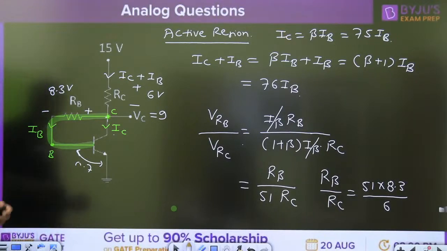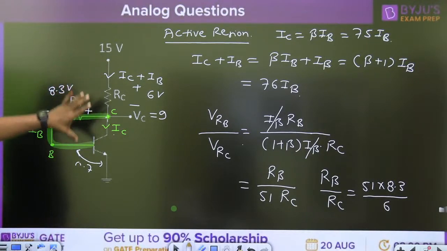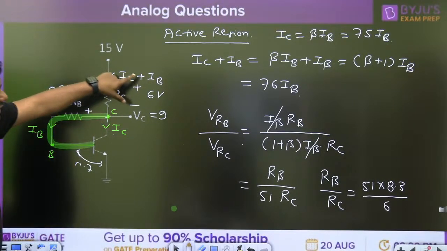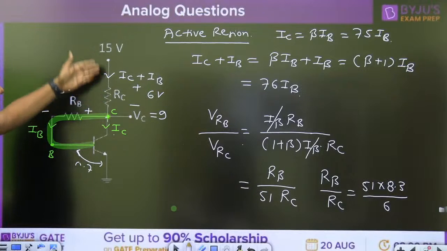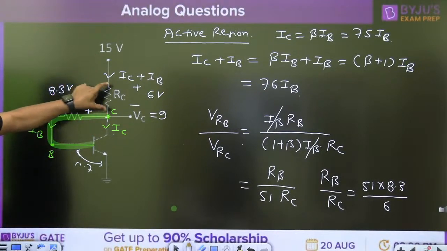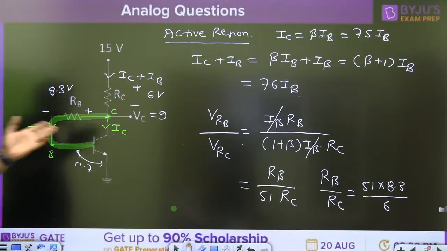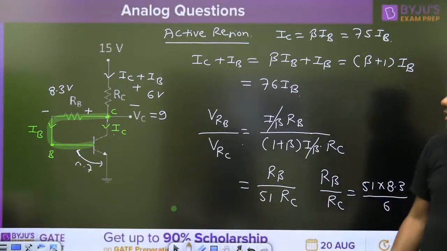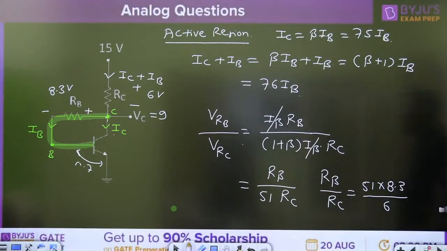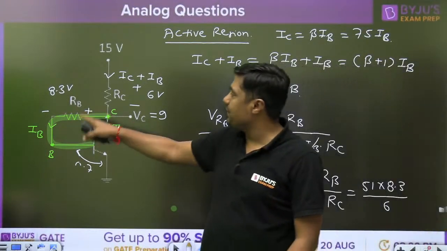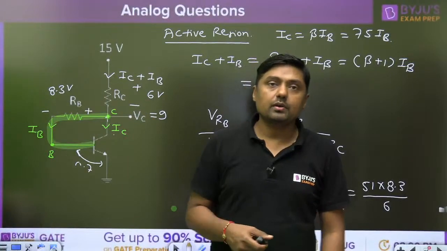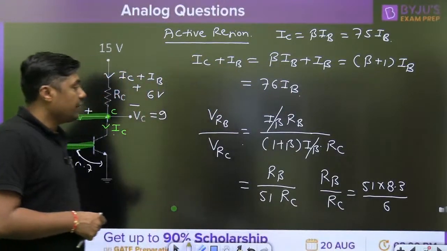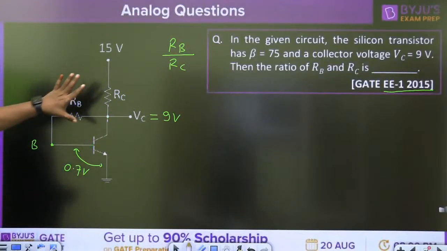Okay, easy guys. It is simply distribution of the current. Some students are making silly mistakes. They are neglecting the IB. This current is IC plus IB in this branch. Find the drop across the resistor, find the current through the resistor, and simply get the ratio. Check my calculation and you will get the right answer. Okay. So next question. Normally the RB is very high as compared to RC. Right? I think that is clear to you. It is in electrical branch in 2015.